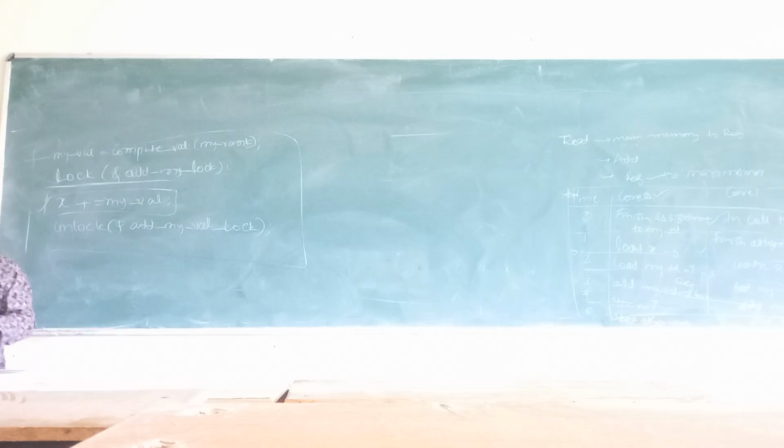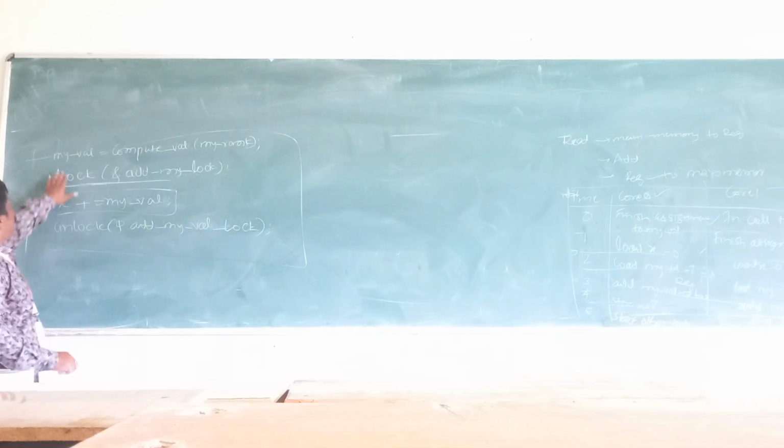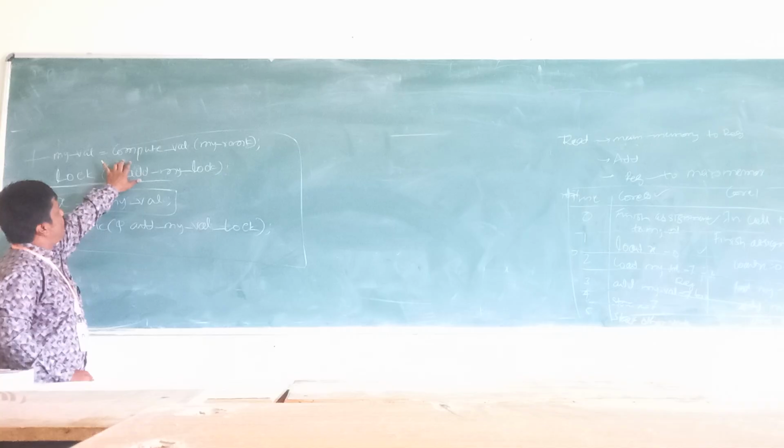That is nothing but locking the part of the code here, in order to avoid the race condition. Thread 0, thread 1, thread 3, thread 4, like this, they are all in the race condition. In order to work with only the particular thread, we put the lock condition here. That is the code for putting the lock condition here. So we have the value my value, initialized to compute value my rank.